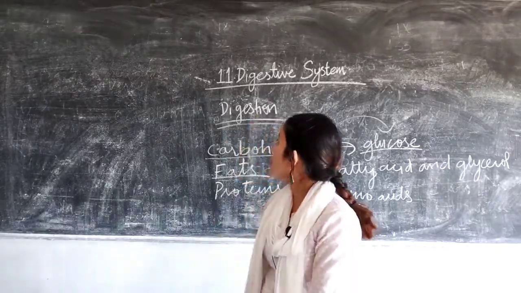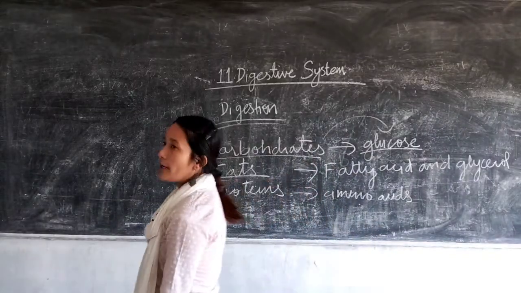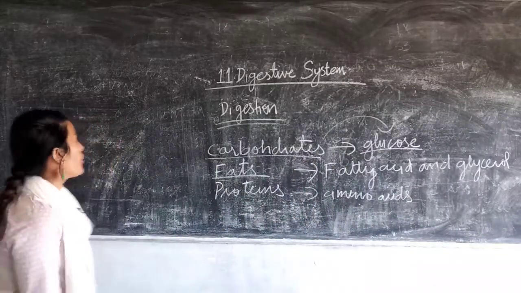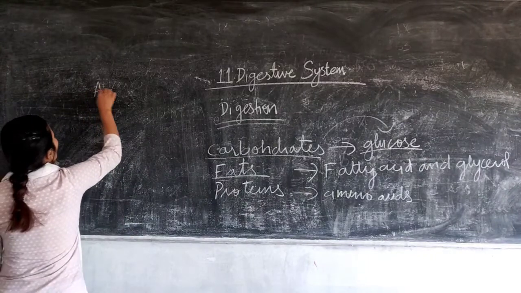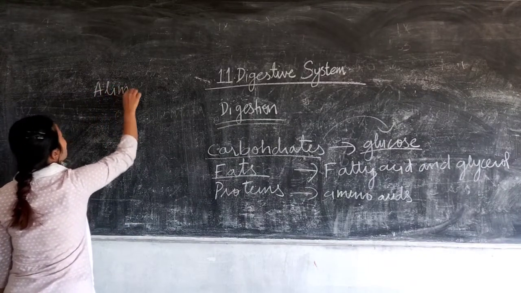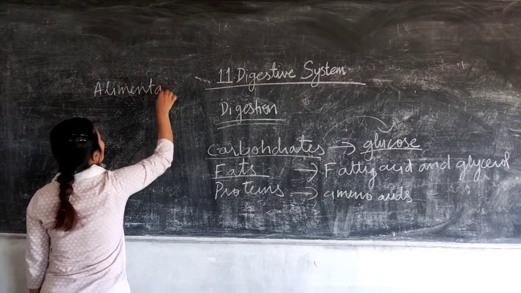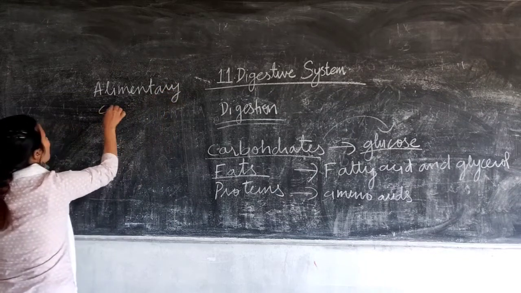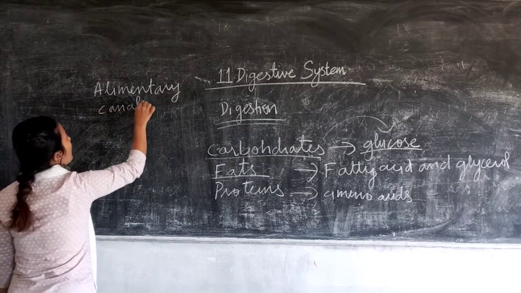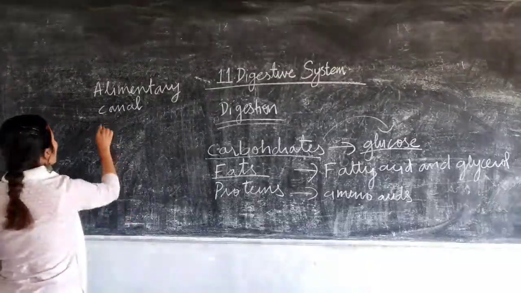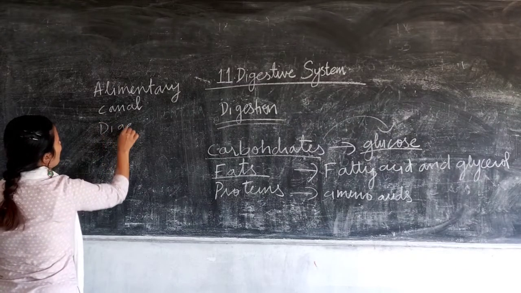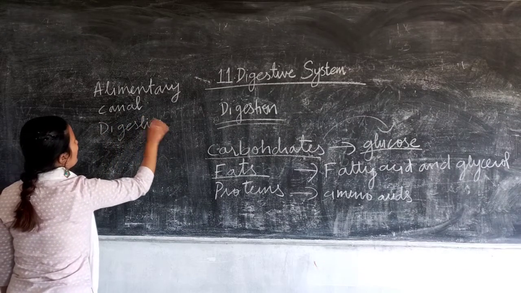Now, coming to the digestive system. Your digestive system consists of the alimentary canal and associated digestive glands.